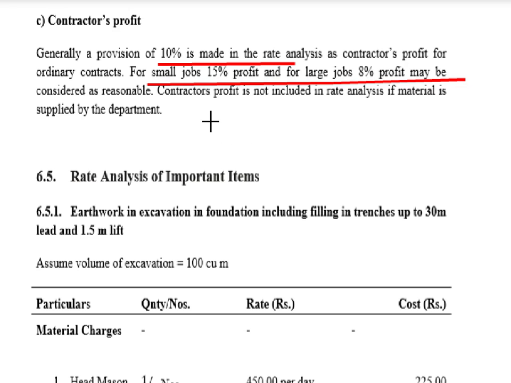Okay, contractor profit is not included in rate analysis if material is supplied by the department. Please note this point. This is very important. If the material is supplied by the department, then contractor profit is not included. So we will take an example, that is rate analysis for important items.